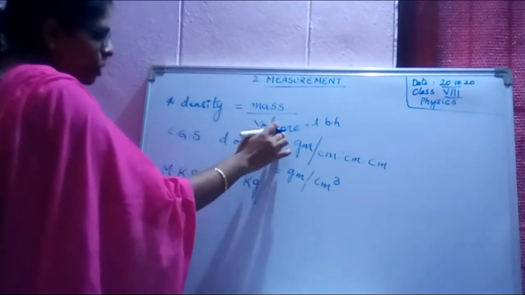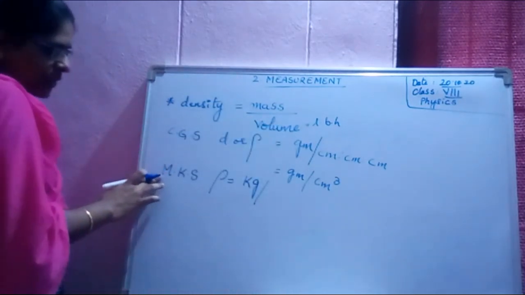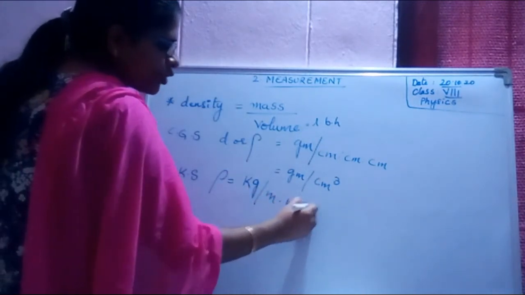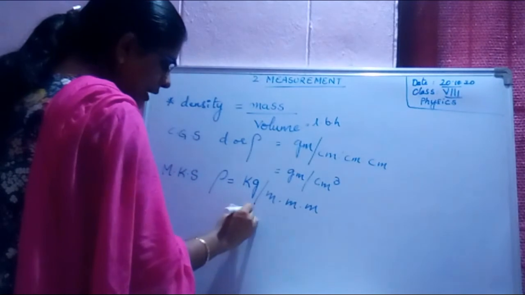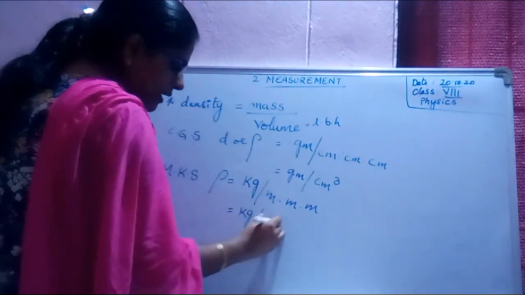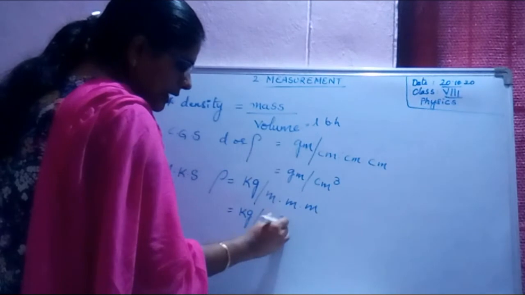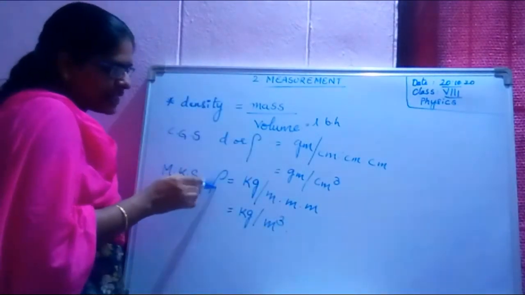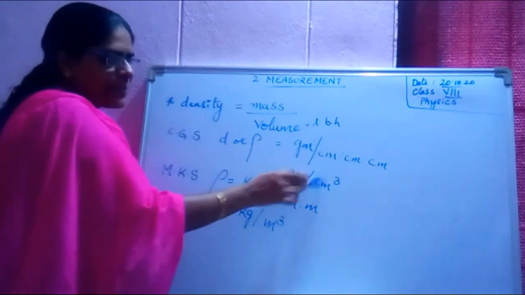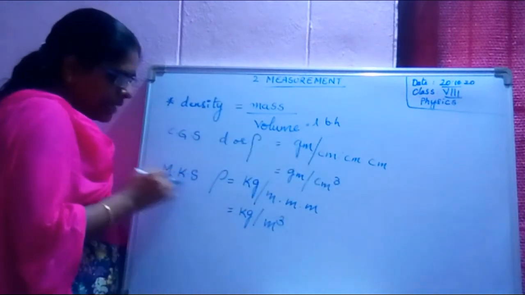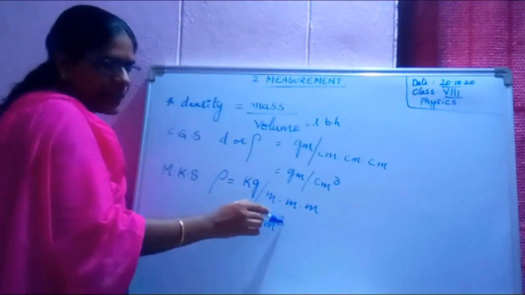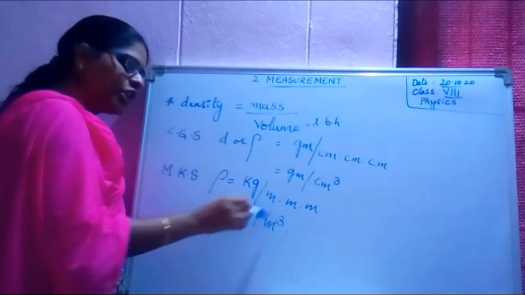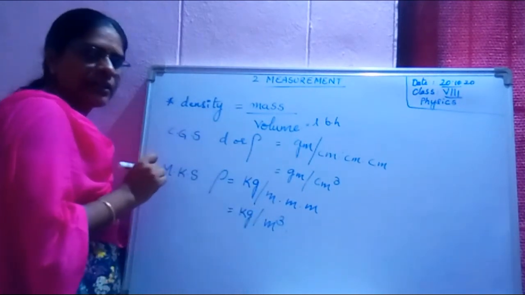Per volume. Length, how do we measure? Meter. Meter into meter into meter. Hence what can I write? Kg per 1, 2, 3 meter cube. Hence units for density in CGS is gram per centimeter cube. MKS is kg per meter cube or kg per cubic meter.